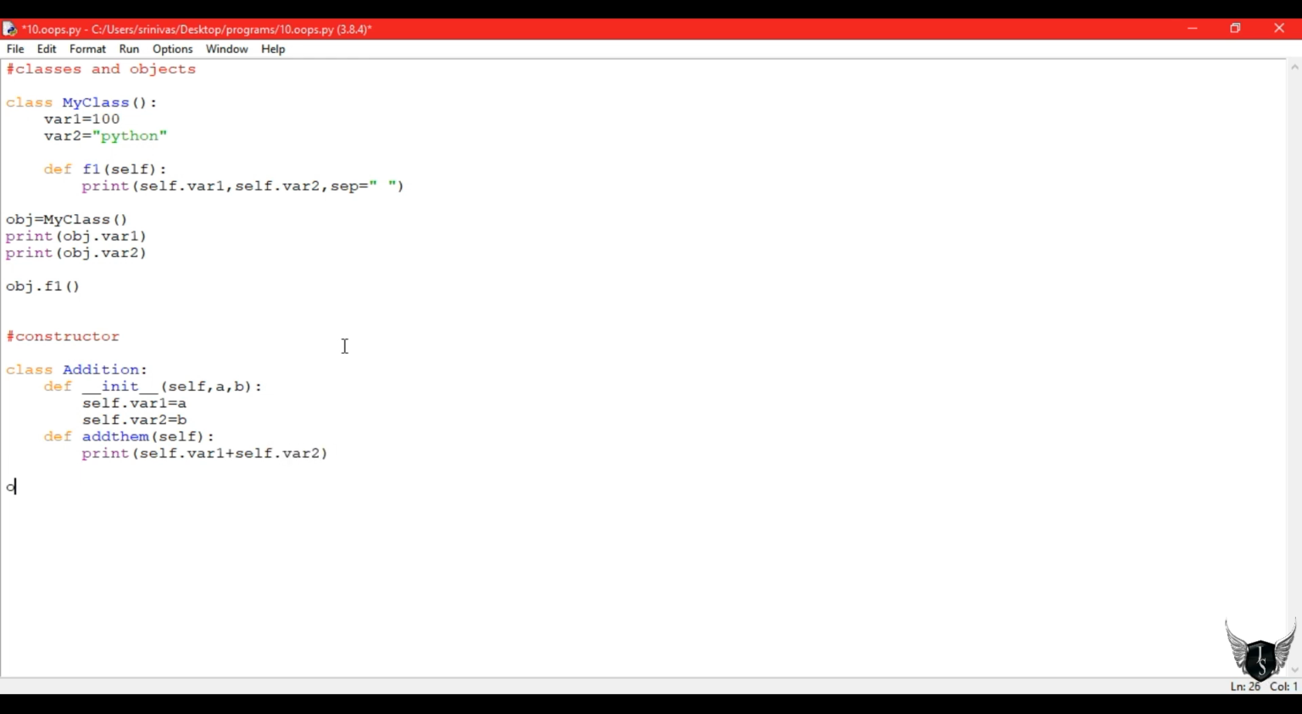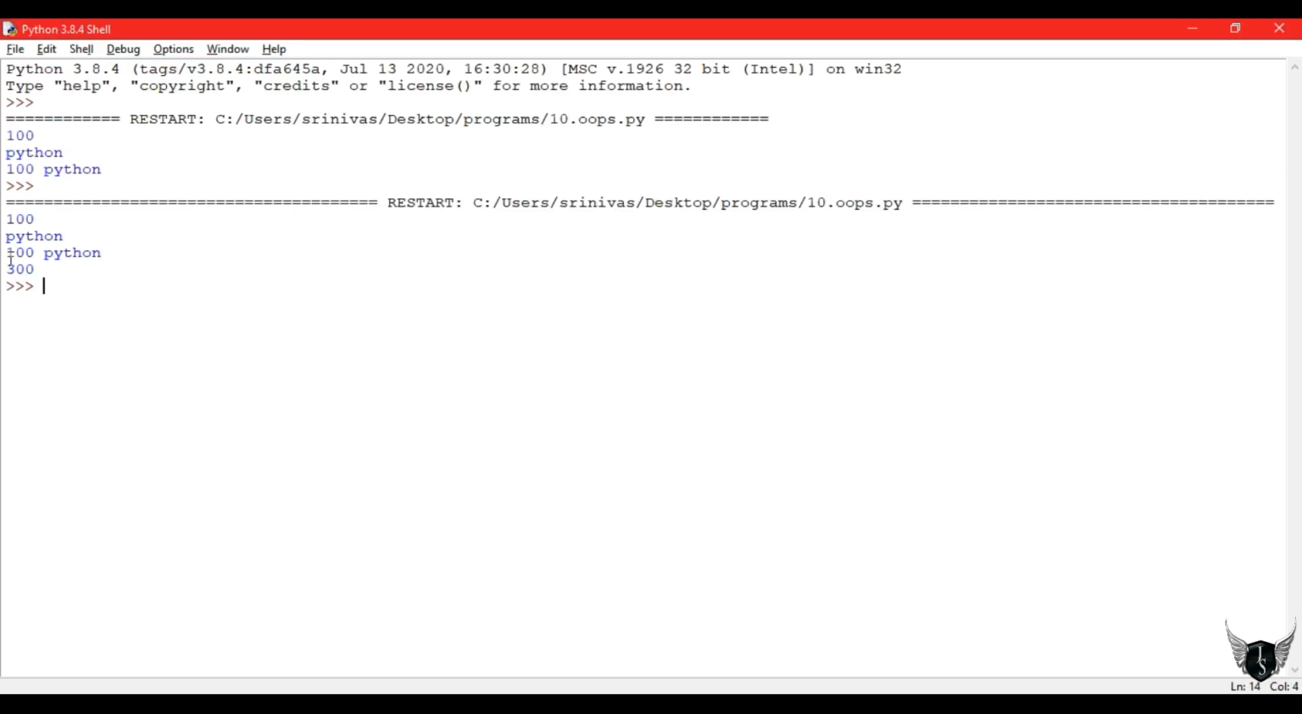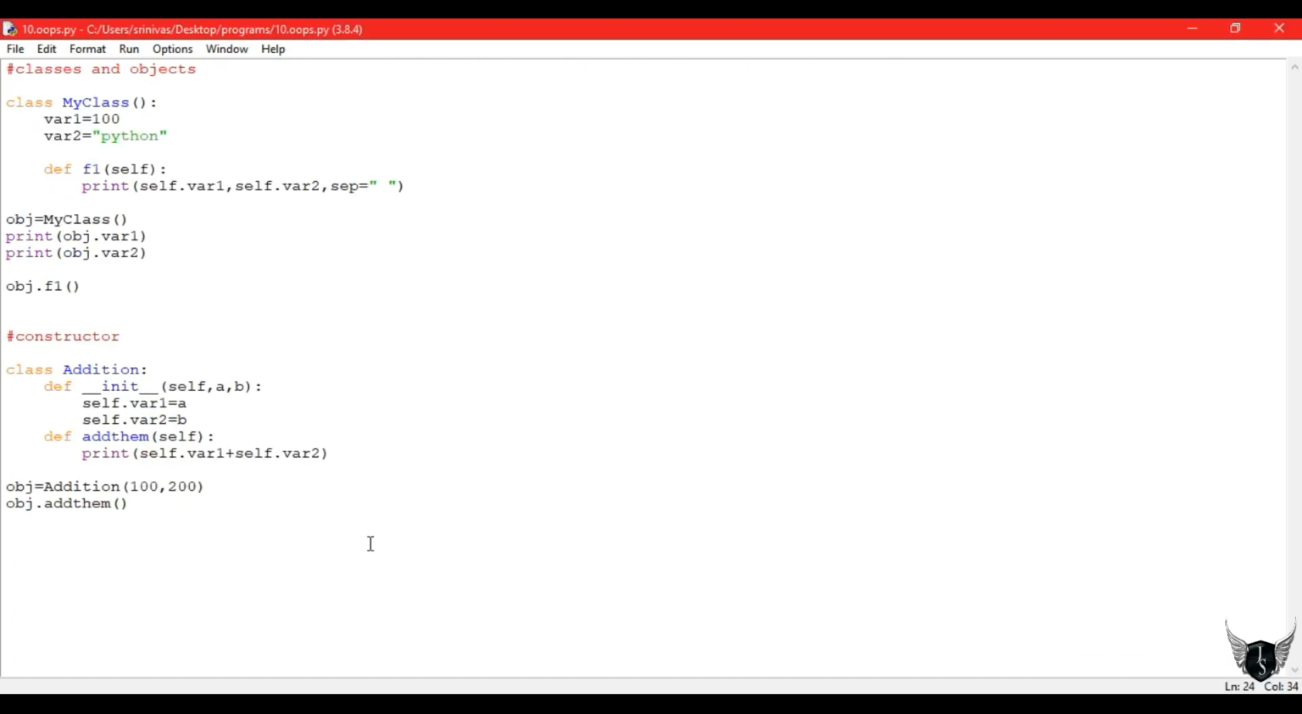Next I am adding them using a function. Let's create an object, and since this is a constructor, we send values at the time of creating the object only. So object dot add them, I am adding them. So 100 and 200 will get added. So I got the output as 300. This is an example of constructors.